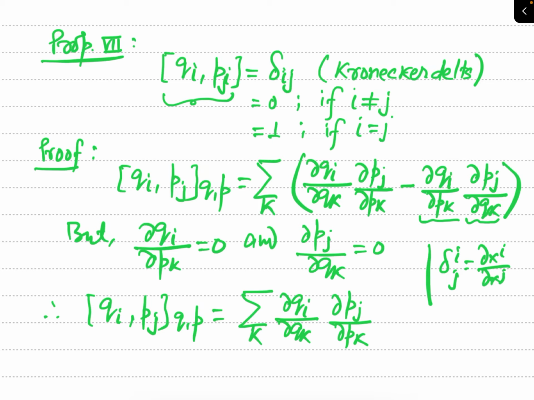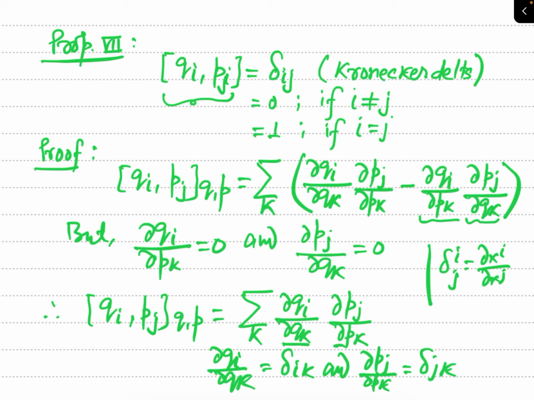So according to the definition of Kronecker delta, this del Qi by del Qk is Kronecker delta ik, and similarly del Pj by del Pk is also Kronecker delta jk.